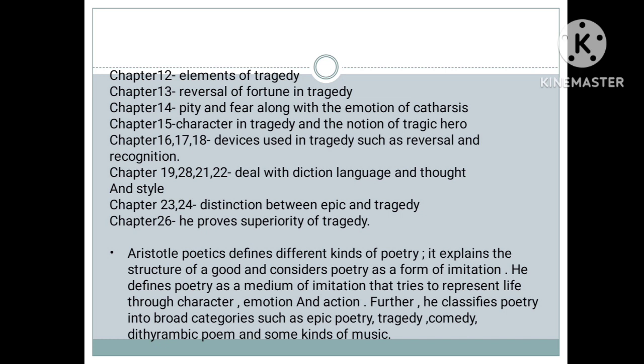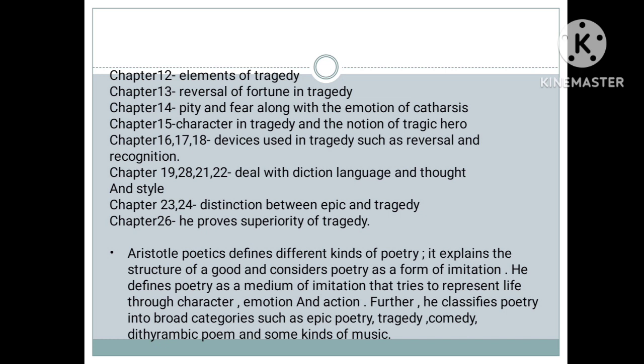Then chapter 19, 20, 21 and 22 deal with diction, language and thought and style. Then chapter 23 and 24 deal with the distinction between the epic and tragedy. Then chapter 26 where he proves superiority of tragedy.